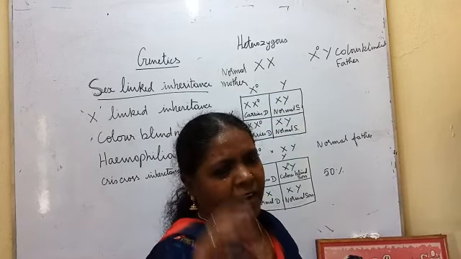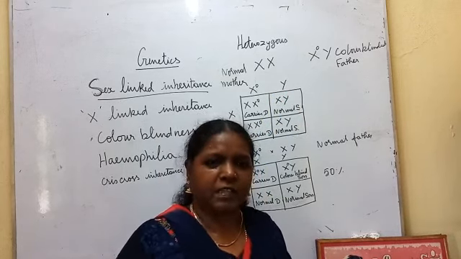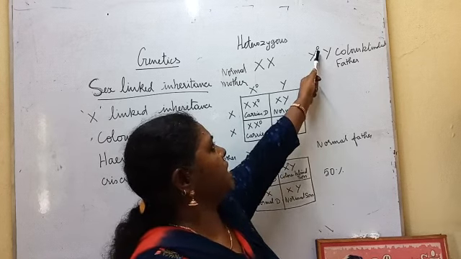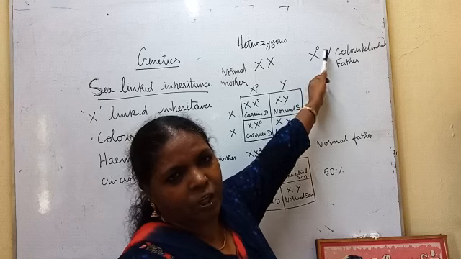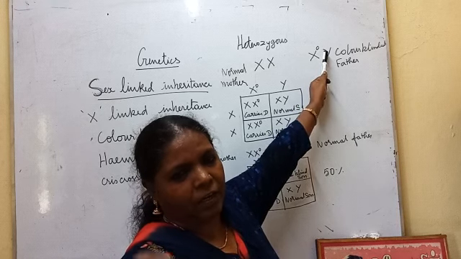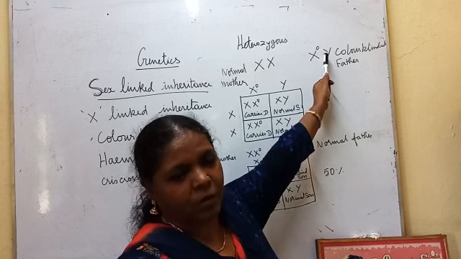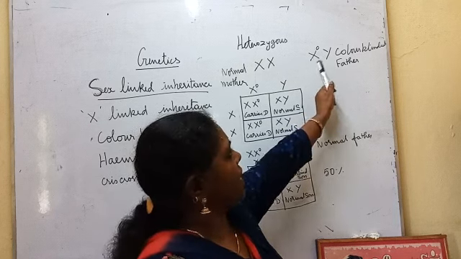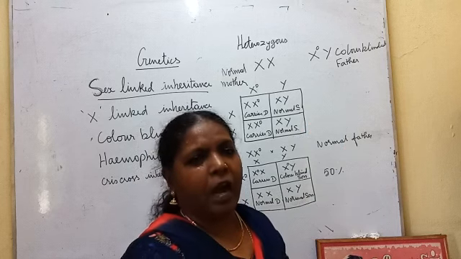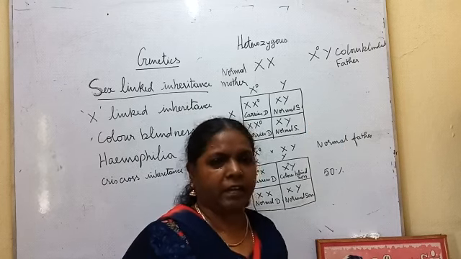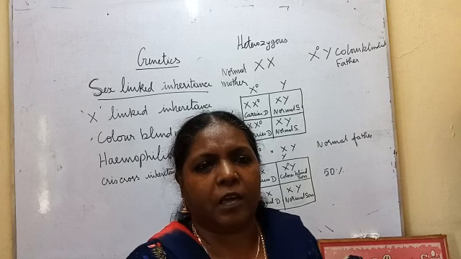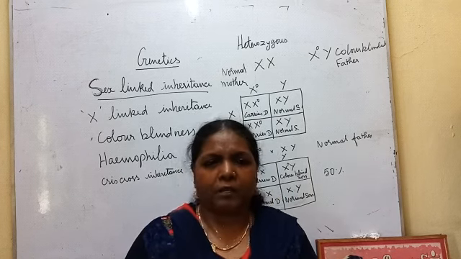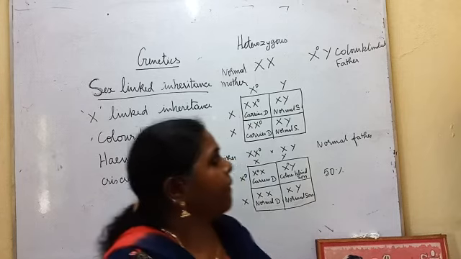The father cannot identify these two colors. He is color blind because his X chromosome has the recessive allele. The color identifying gene is absent. Okay, he has the recessive allele, so he is color blind. Unless he goes for a color test, he will not know whether he is color blind or not. So simply they will be marrying.